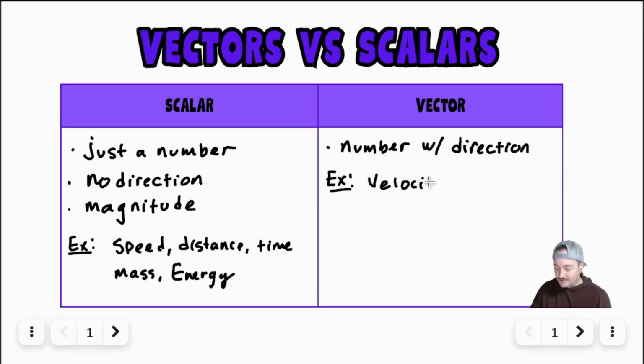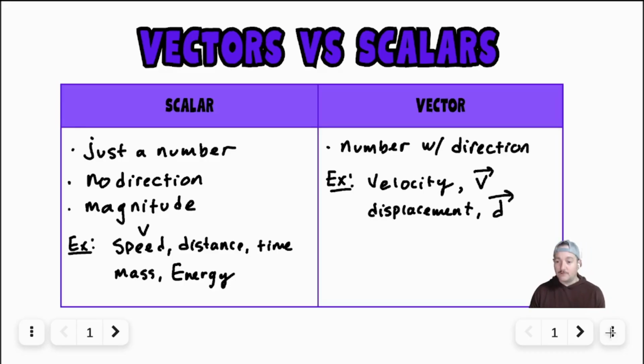Now, when we are representing vectors, we still use the same symbols. So for example, the symbol for speed is v. We would still use v, but to represent that it's a vector, we put a little arrow right up on top of it. Okay. Now, the counterpart to distance is displacement, which would be a d, and we just put a little arrow on top. Now, there's another motion quantity that we use often, which is acceleration. So acceleration is a vector, and the direction of acceleration could be a video all in itself. But we'll keep it really simple.